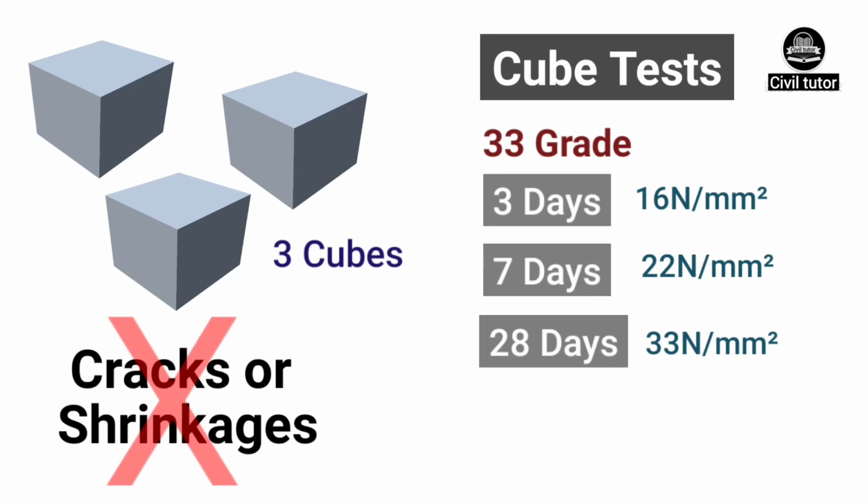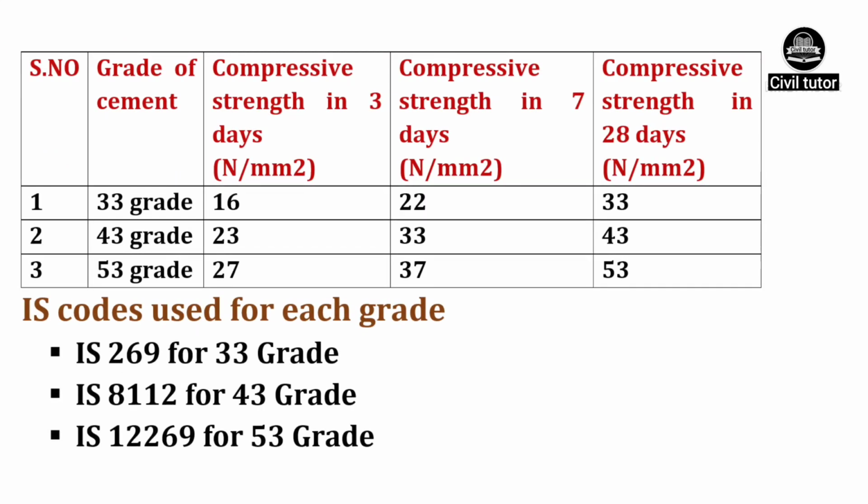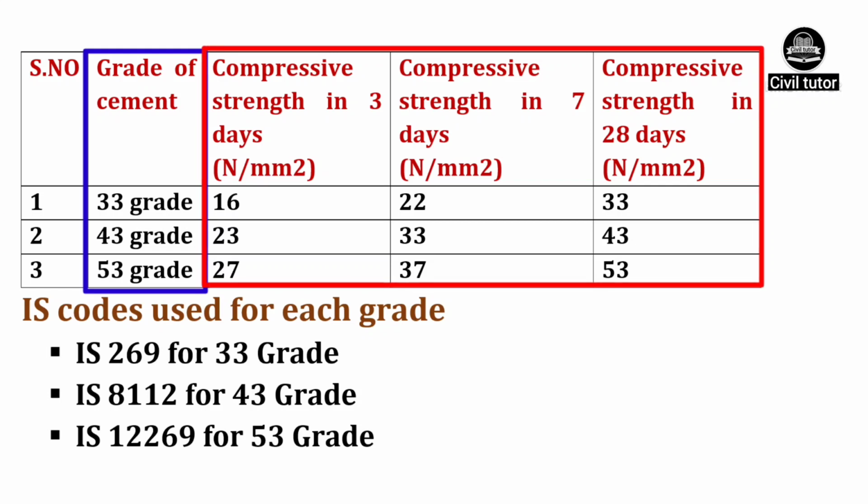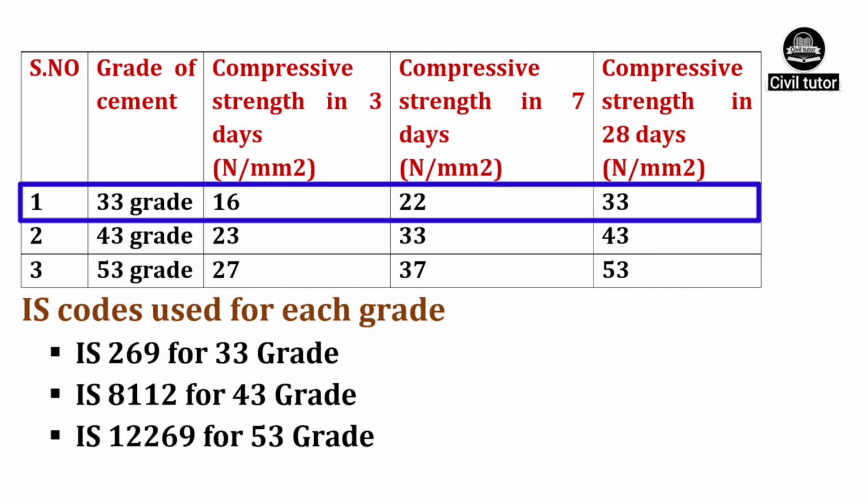The cube made of 33 grade should give a compressive strength of 16 Newton per mm square after 3 days, 22 Newton per mm square after 7 days and 33 Newton per mm square after 28 days. To make it easy for you, I have prepared this table in which I have shown the different grades of cement with corresponding compressive strengths in 3, 7 and 28 days. 33 grade will have a compressive strength of 16 Newton per mm square after 3 days, 22 Newton per mm square after 7 days and 33 Newton per mm square after 28 days.